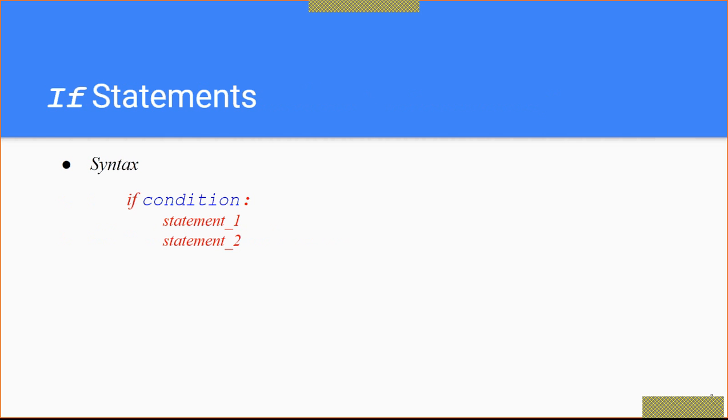Now see, this is the syntax of the if statement. Everyone knows the working of this if statement. If, then condition. Here we can put the condition. Whatever is the result of this conditional statement is a Boolean result, like the output is either true or false.